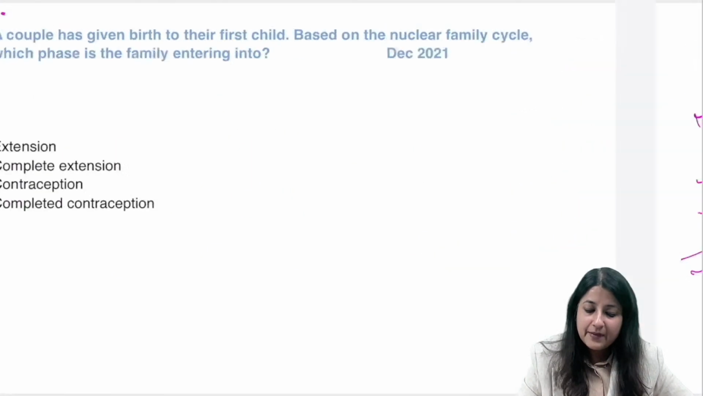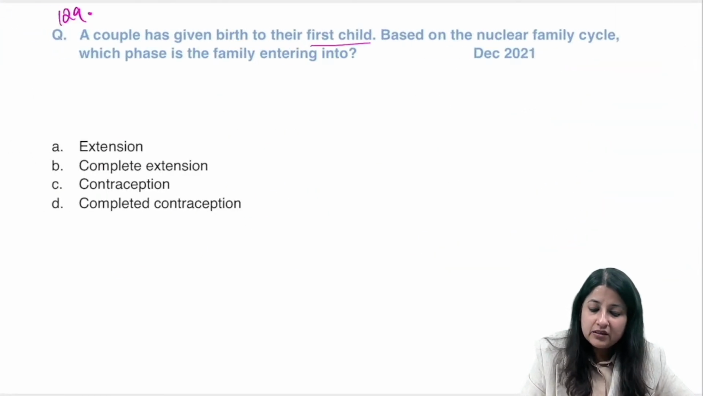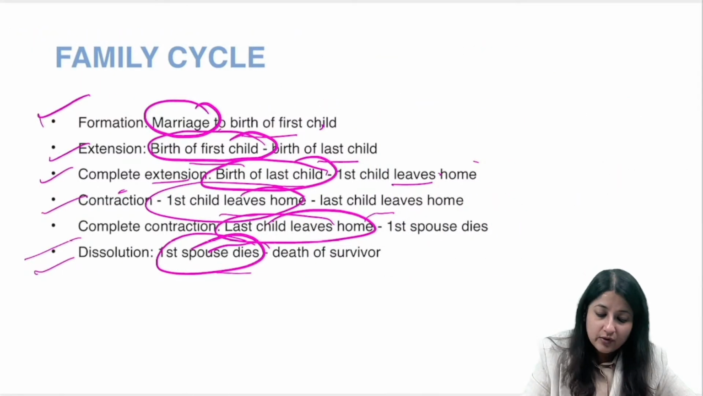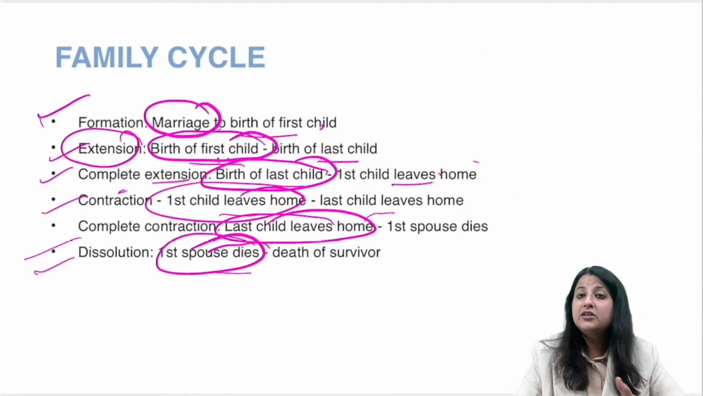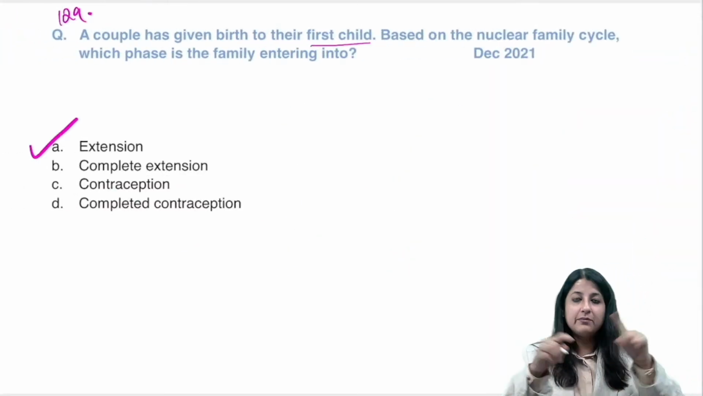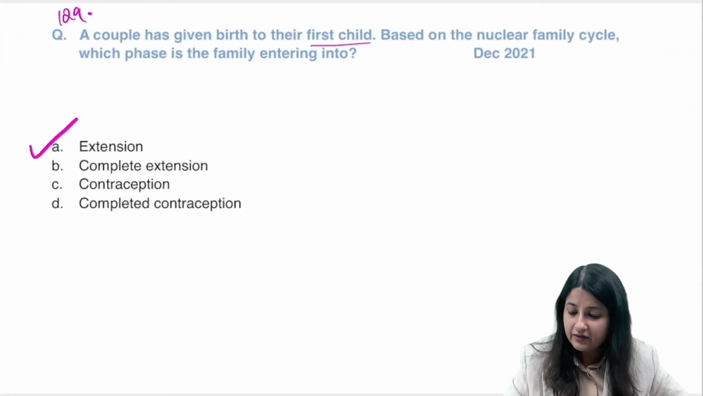ओके, सो यहाँ पे I gave you birth to their first child. So marriage to birth, is it formation? No, it is what? Extension, because birth to the first child is a part of this one. It is extension. Always remember the first phase is denoting the first part.